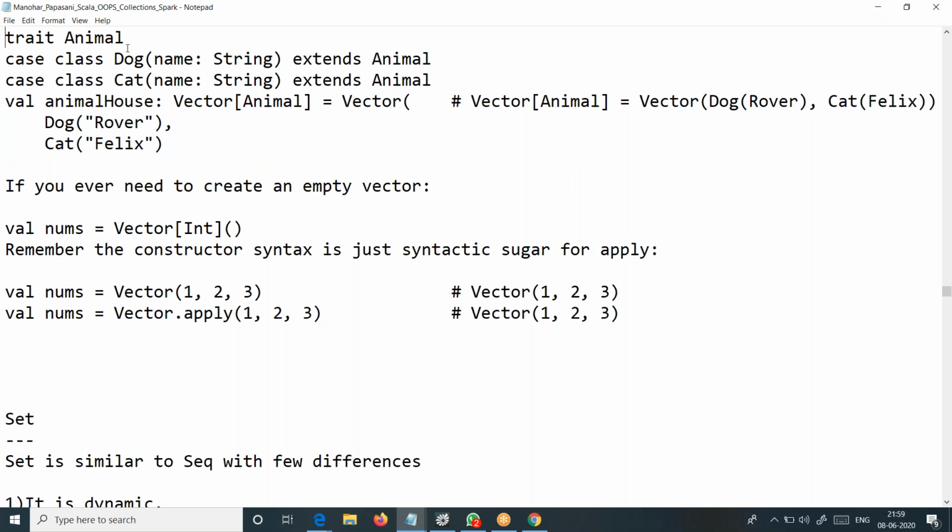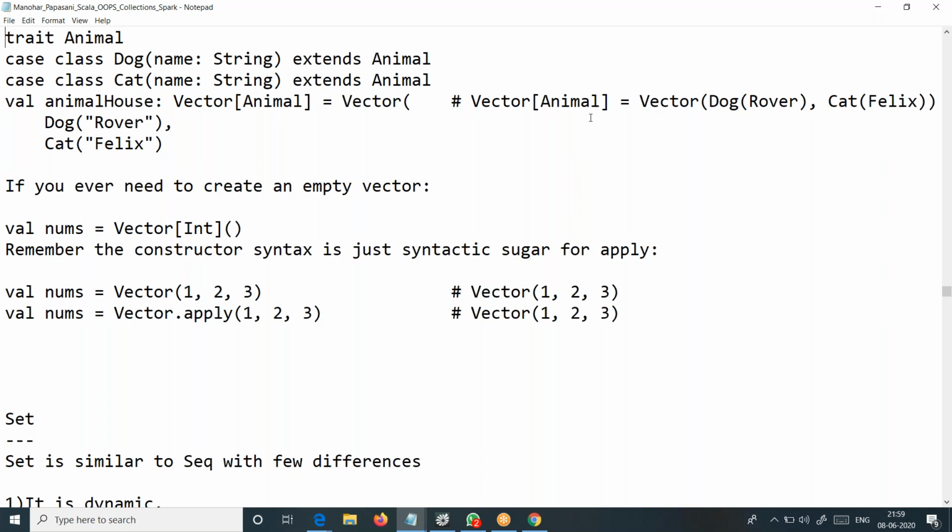And then you can see here we are trying to extend animal to dog and animal to cat here. Then what we are doing, we're just trying to construct a vector object by passing a word set. You can see here we are trying to pass a cat object, a dog object, right?